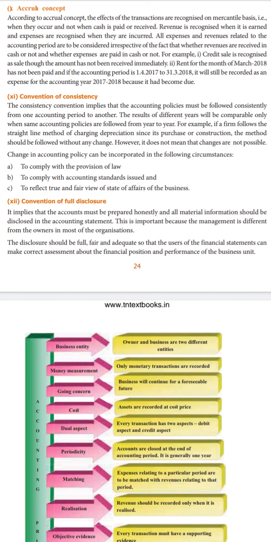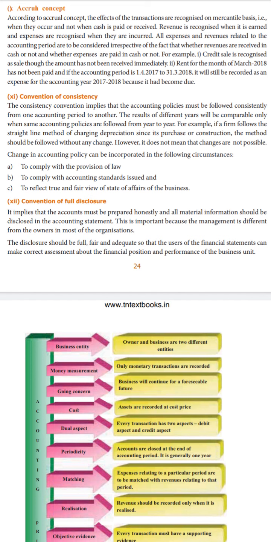Then convention of consistency. Why do they call it convention of consistency? Whenever any accounting policies are followed in a business organization, it has to be the same, consistent, for all the accounting periods.